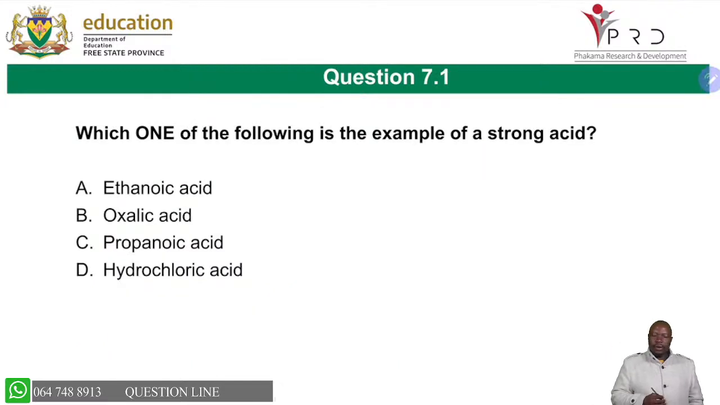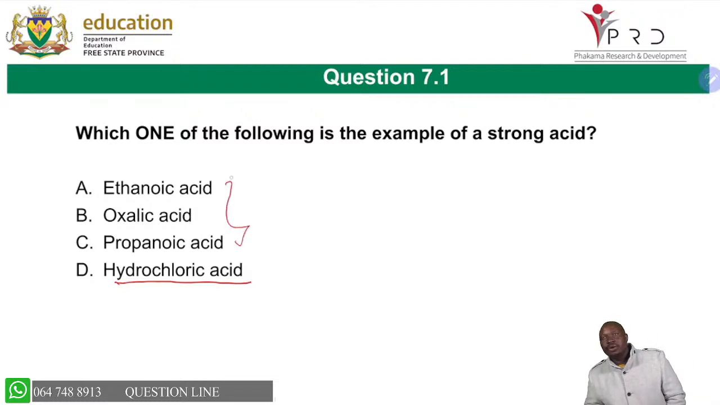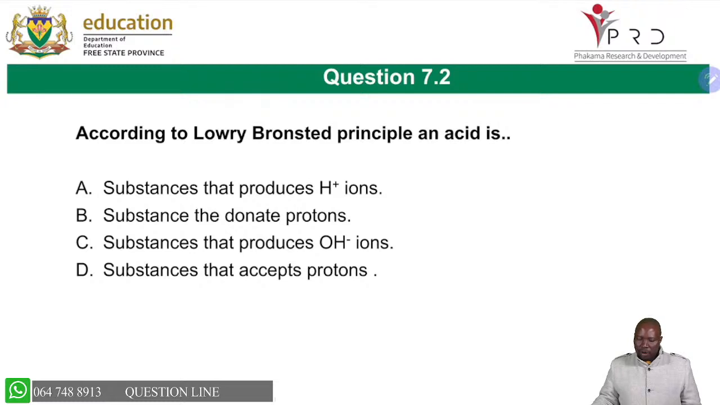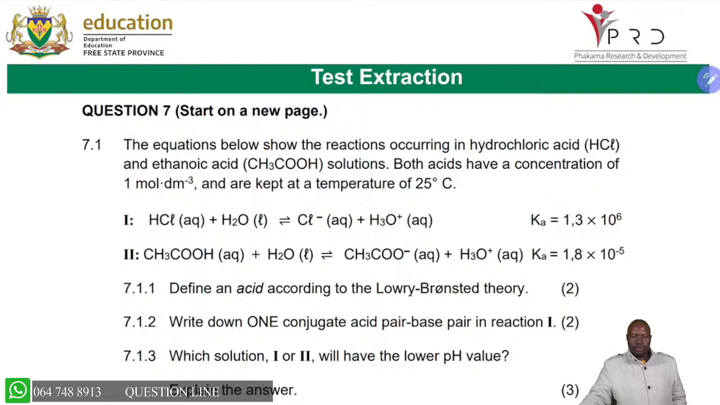So now, as I conclude, I'll say which one of the following is an example of a strong acid. You are able to know that a strong acid is hydrochloric acid. Most of these organic acids are not strong acids. They are generally weak acids. According to Lowry-Bronsted, an acid is a proton donor. So it's a substance that donates protons. You are able to do all those definitions, and you can do as many questions as you can.